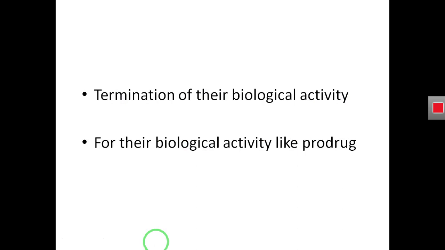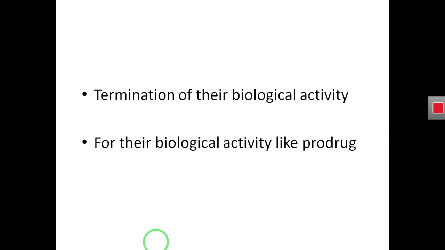Another important reason why drug metabolism is essential is that it is essential for the biological activity of the drug.